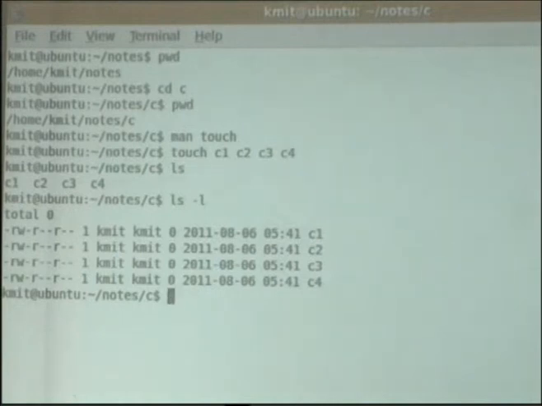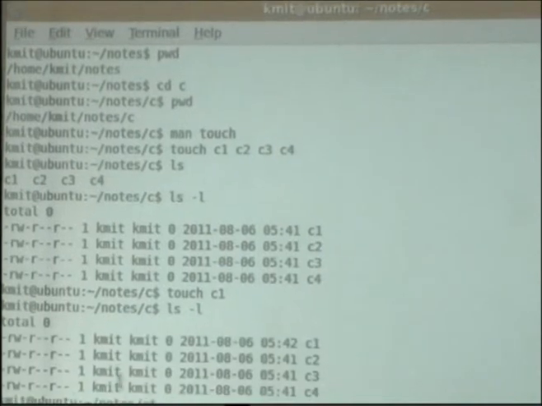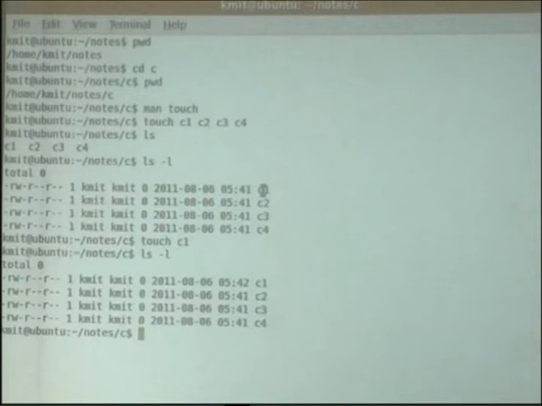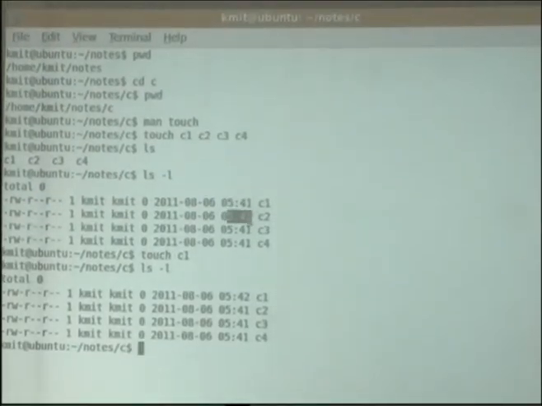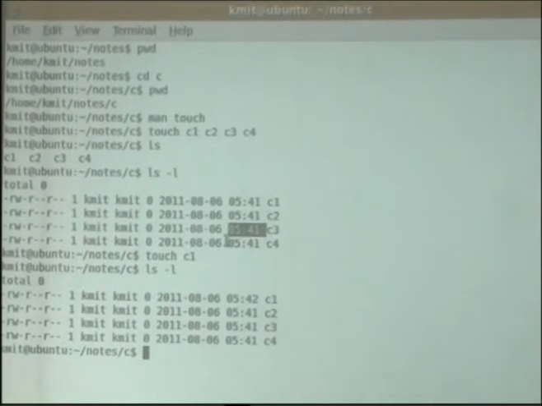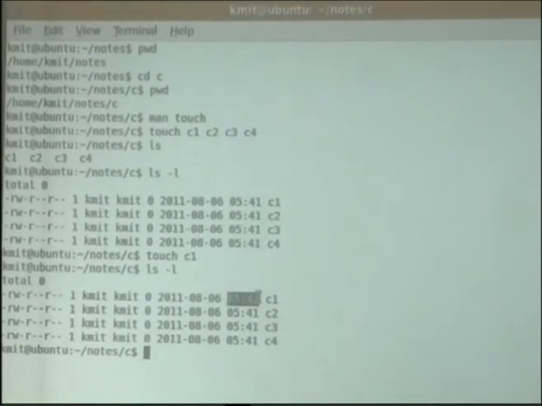Now, for example, this C1 file is already existing. What I will do is I will write just touch C1. Again I do ls option L. You might have seen that the same contents are there, but do you see the file timestamps? When it was created it was 541, but I have changed the timestamp of this. So it is also used for changing the timestamp of a file.